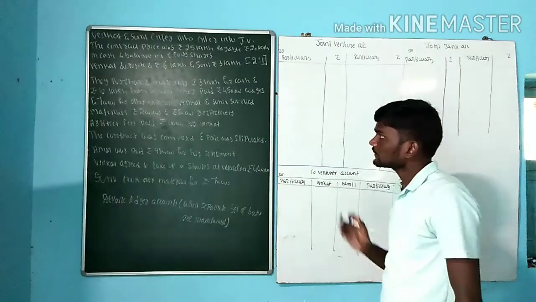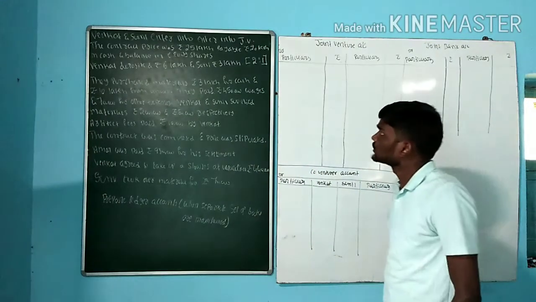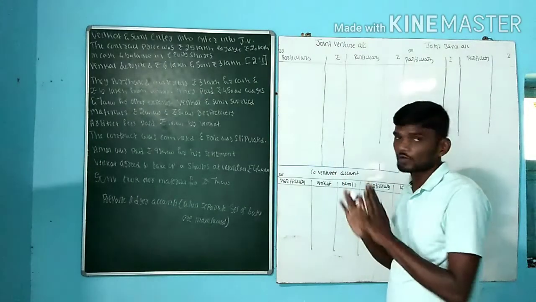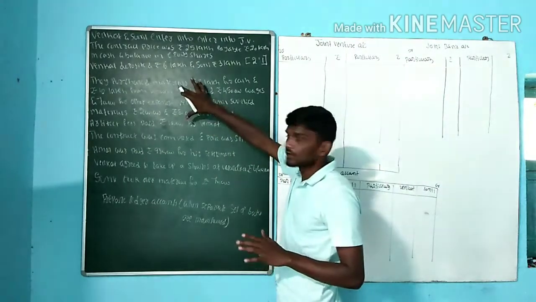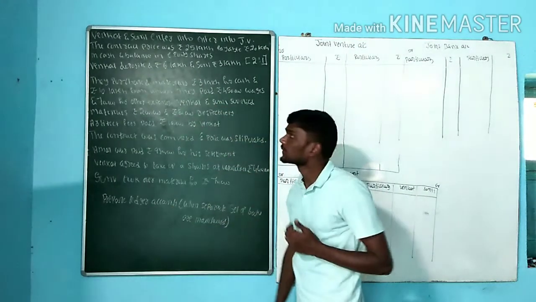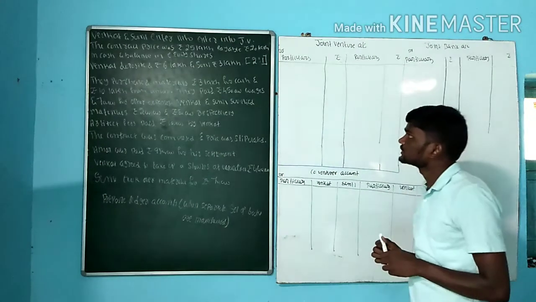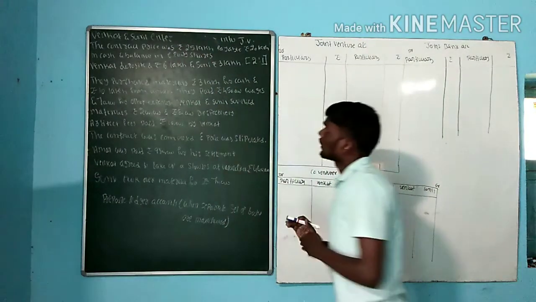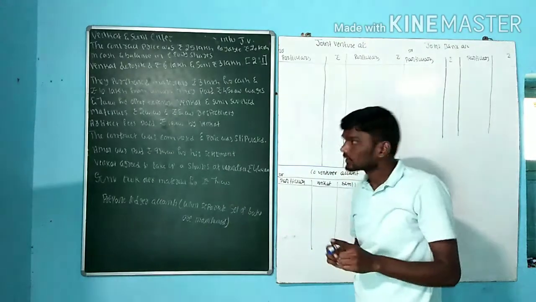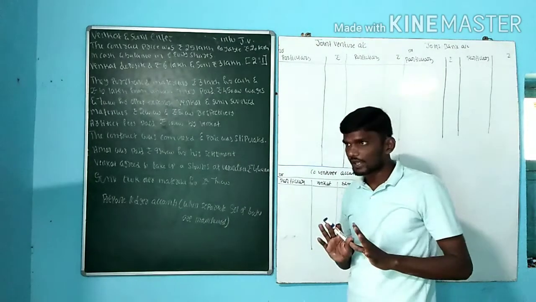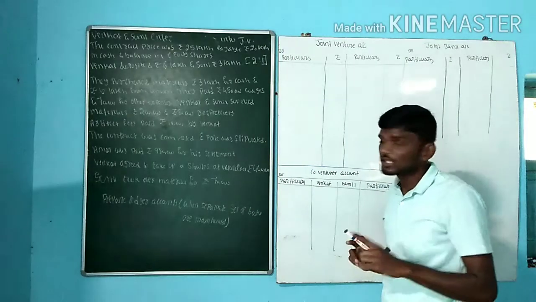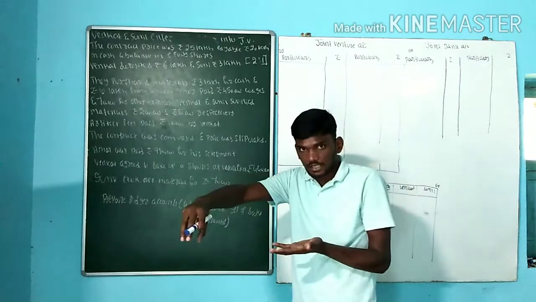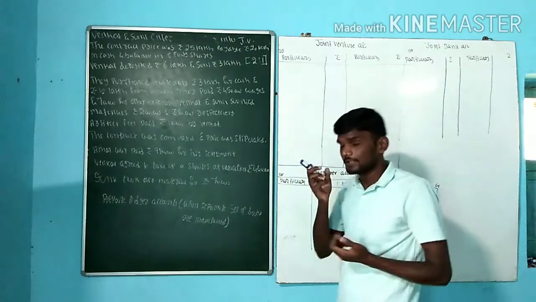See the question. Venkat and Sunil entered into a joint venture. So there are two co-venturers, one is Venkat and one more is Sunil. This part is not visible properly, so I am going to read it out. The contract price was rupees 25 lakh, payable rupees 20 lakh in cash. Out of those 25 lakh, 20 lakh is payable in cash and the balance in equity shares.